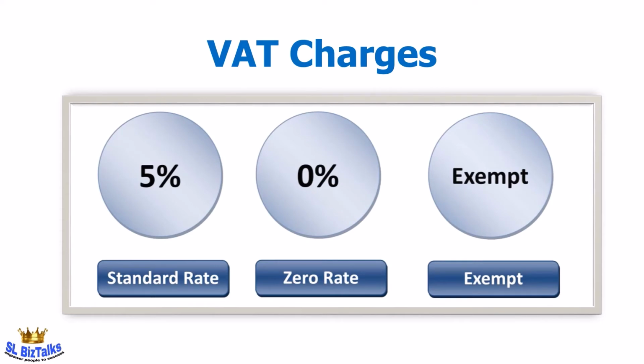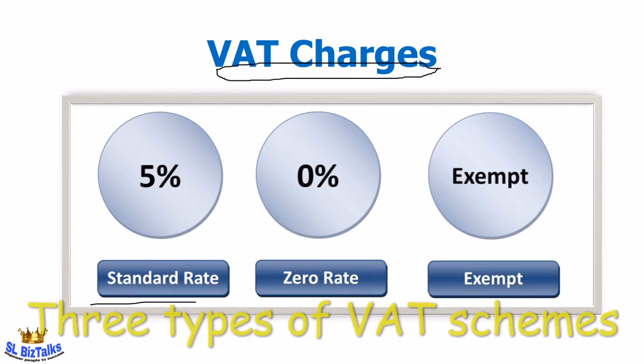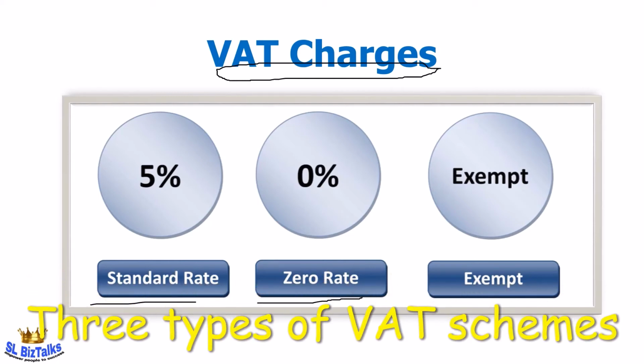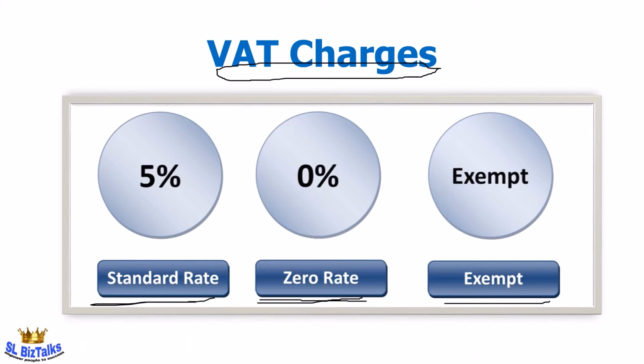The important part of the VAT is we should recognize which goods and services will be charged VAT and which goods and services will not apply this VAT amount. On that we can recognize three types of goods and services which are categorized under VAT law. Number 1 is standard rate goods and services, number 2 zero rate, and number 3 is exempt rate.